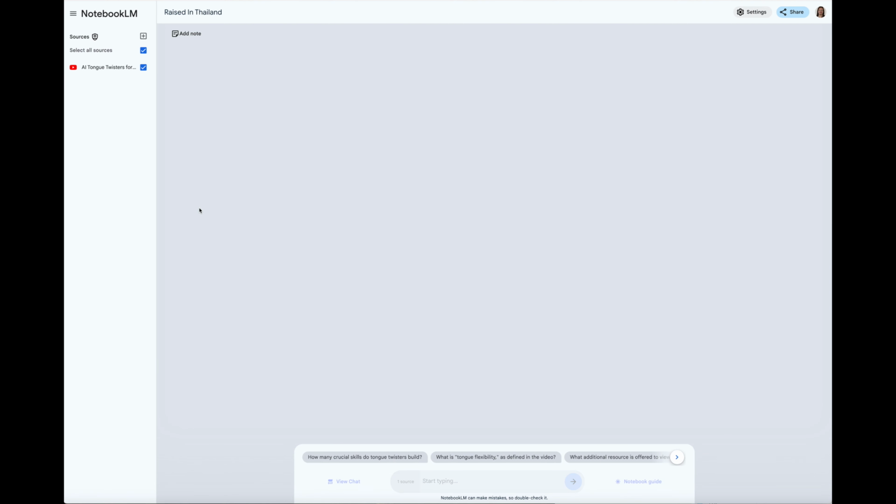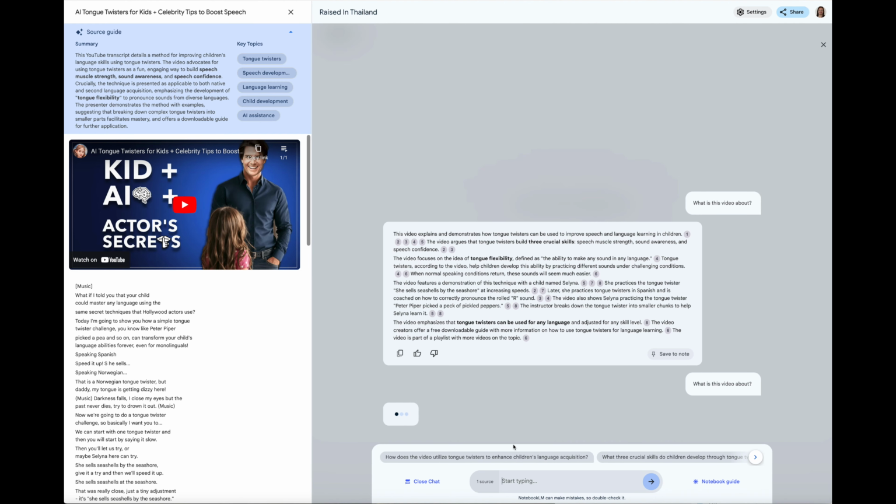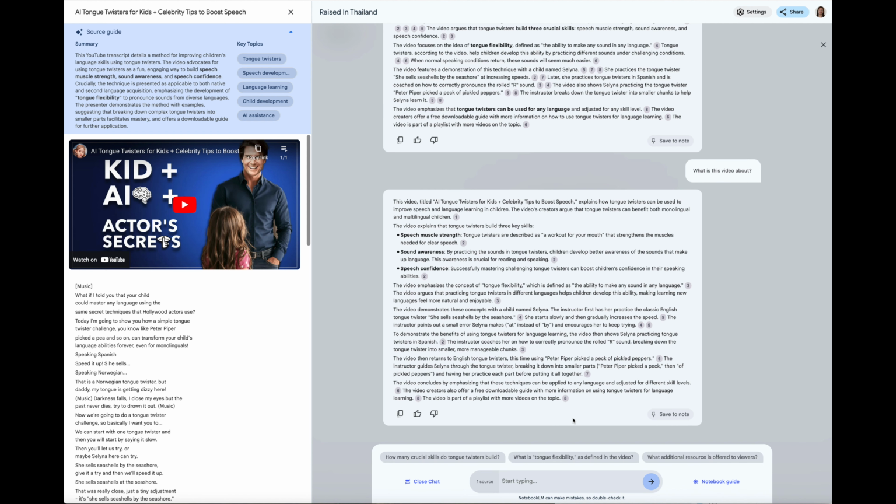This is really revolutionary. Like I said, it is not only for language learning. It's the best study tool that I can think of right now, because it can do so many things. So Google Notebook, you can imagine like a Google Drive that has a lot more functions. And I'm going to quickly go through some of those functions.